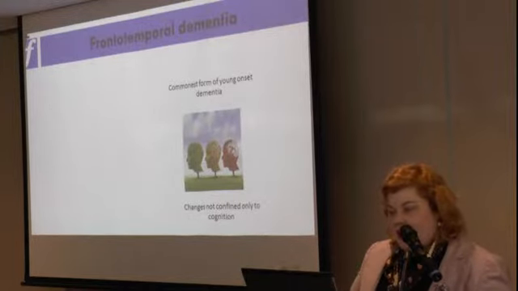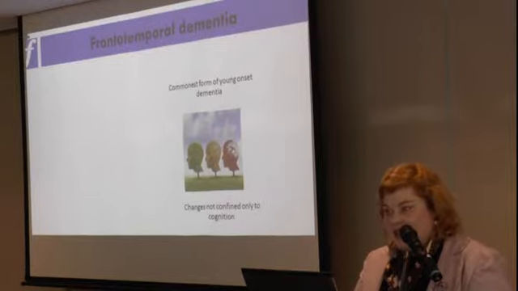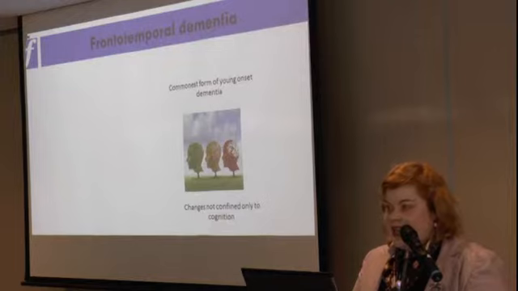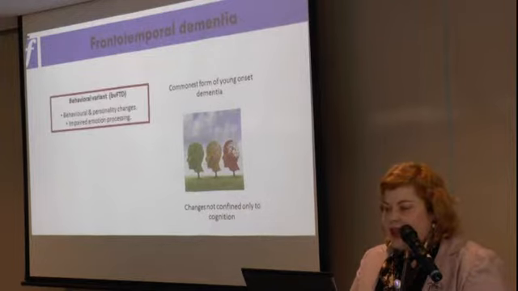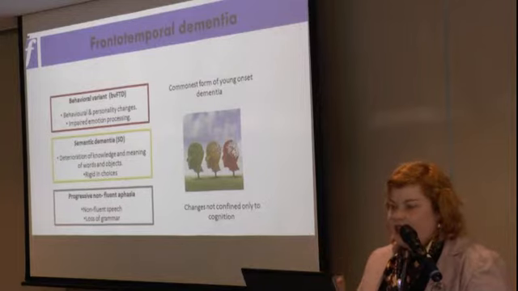So I thought the best way to explain it to you was to look at what we mean by frontotemporal dementia, as that will make sense of what cognitive changes you may see in ALS. So when we talk about frontotemporal dementia, we talk about 3 basic areas of change.